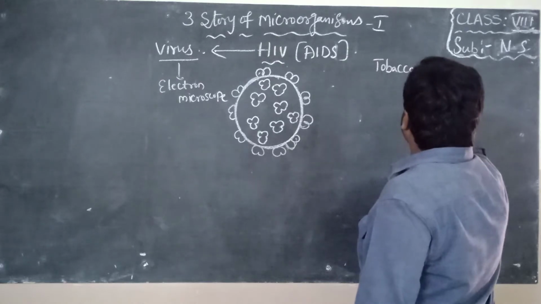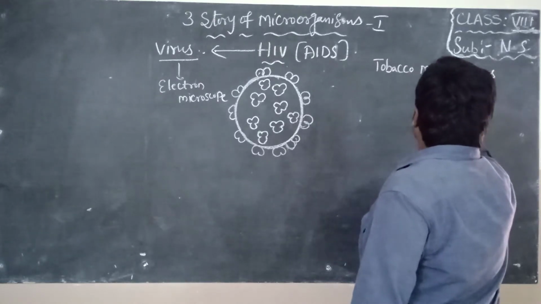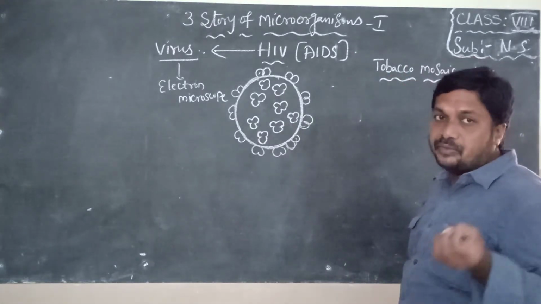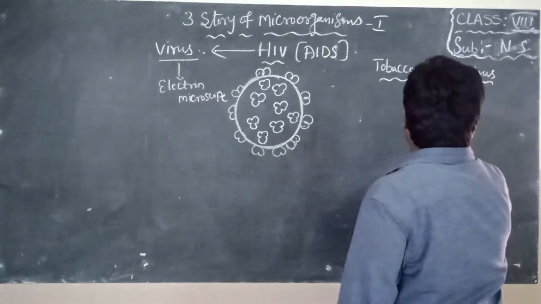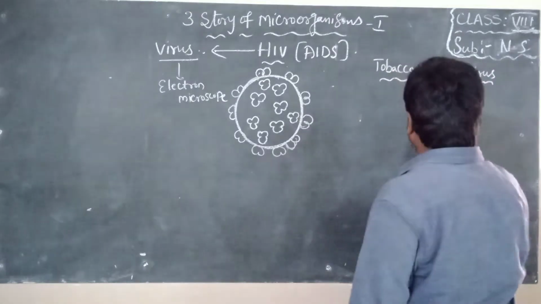mosaic virus. Tobacco mosaic virus. It is a disease which occurs to tobacco plants due to a virus. See here. Along with me you also draw, children.